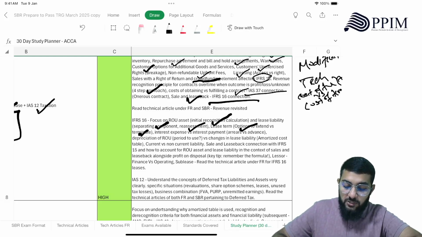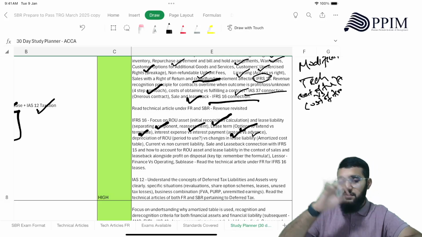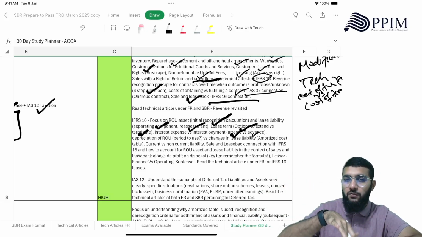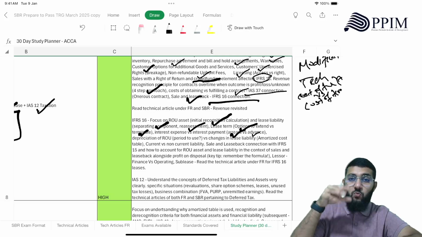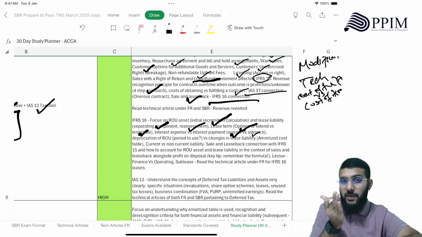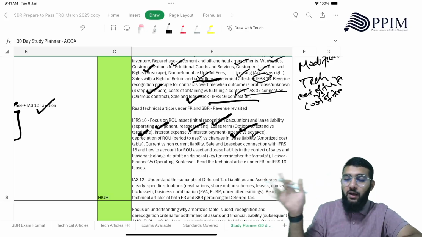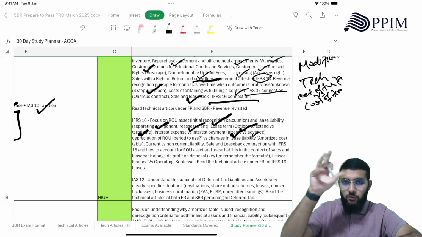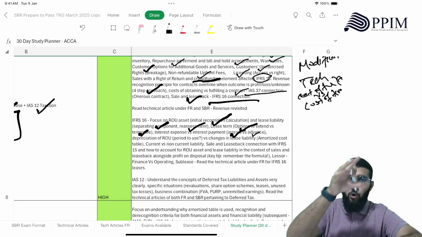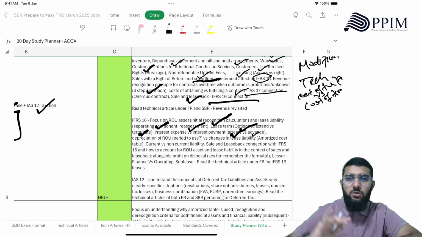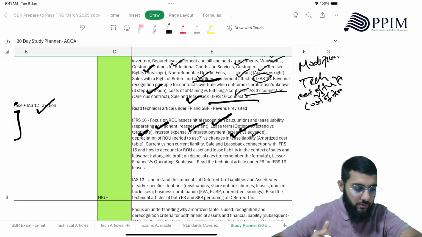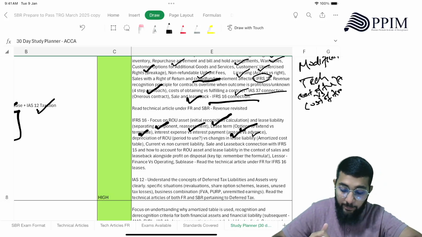Then interest expense versus interest payment. Interest payment, you need to know how payment in arrears works, how payments in advance work. Arrears at the end of the year, advance at the beginning of the year. How the interest calculation works after deducting the interest paid, in arrears and in advance, and if it's in arrears, how you calculate interest on the opening liability, then you calculate the payment, right? So you need to know that nuance here.